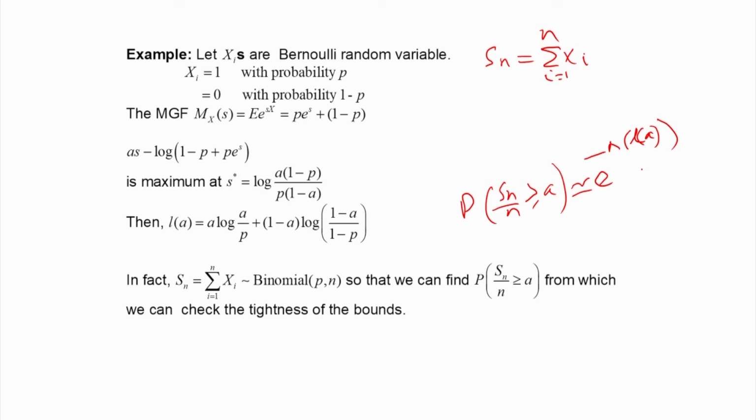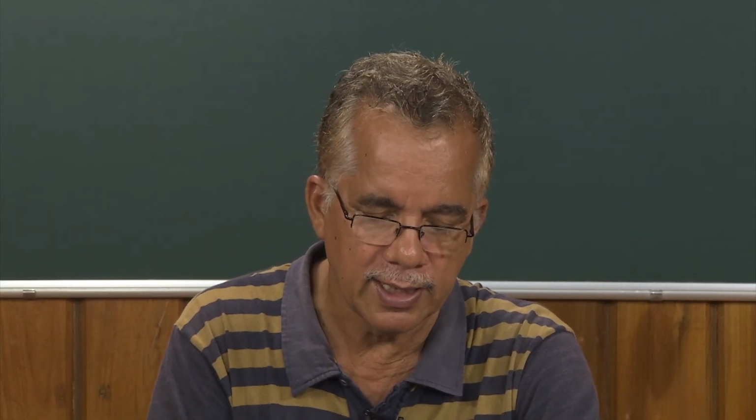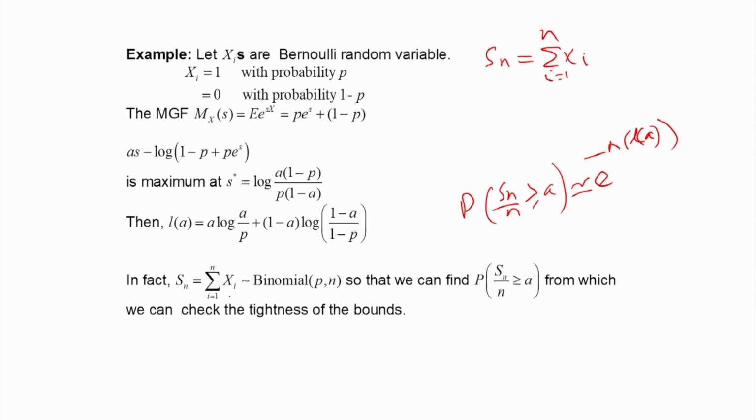So that way we can find the approximate value of this probability, and we also know what this probability is. We can actually evaluate it, because I know that Sn, the sum of n independent Bernoulli random variables, is nothing but a binomial distribution with probability parameter p and number parameter n.